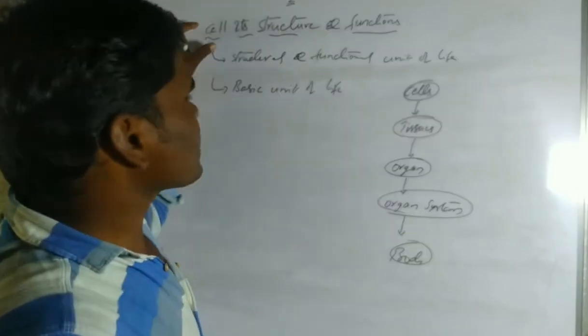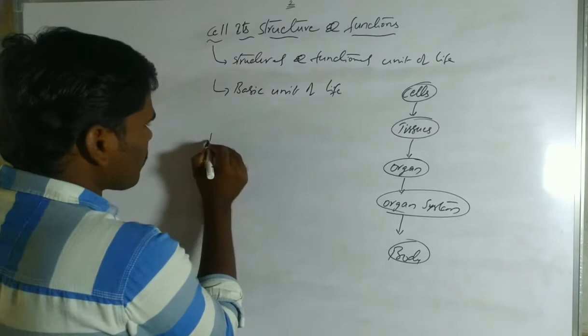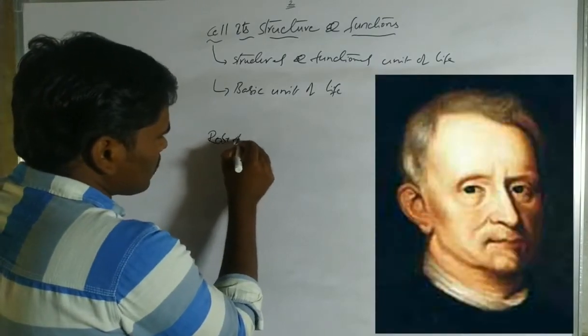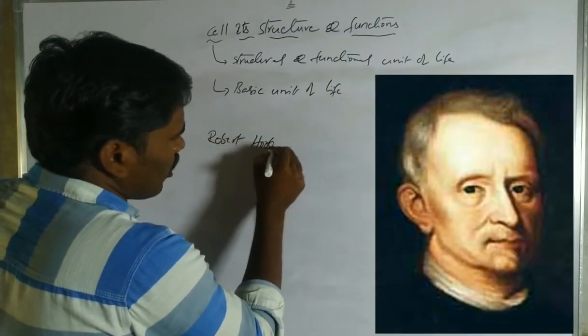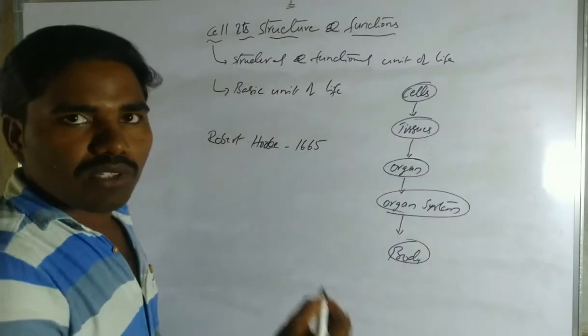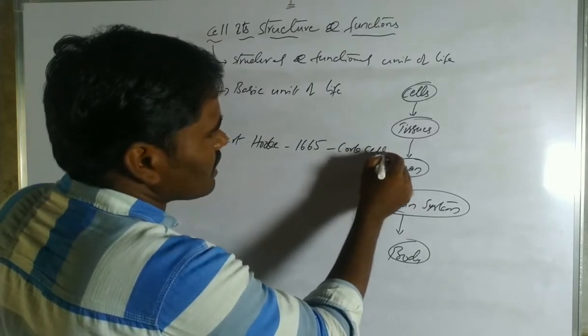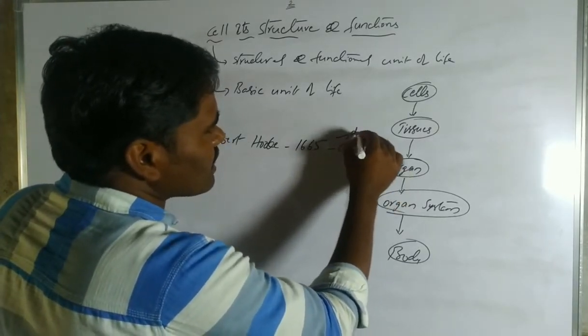So, who discovered the cell? Cell was discovered by Robert Hooke in 1665. He observed the cells in cork cells. That means they are dead cells.